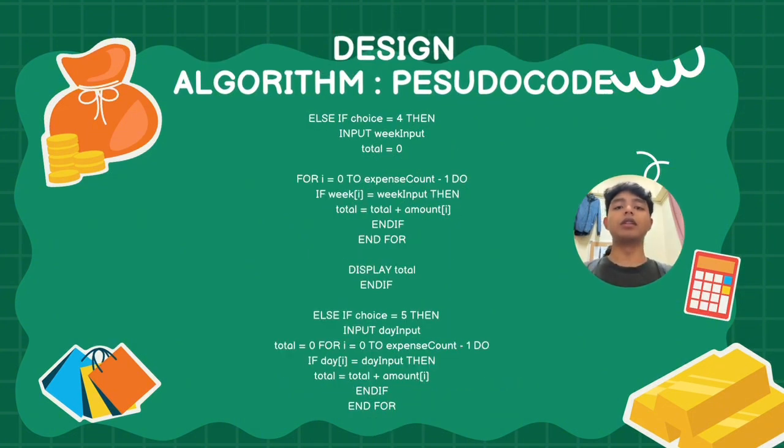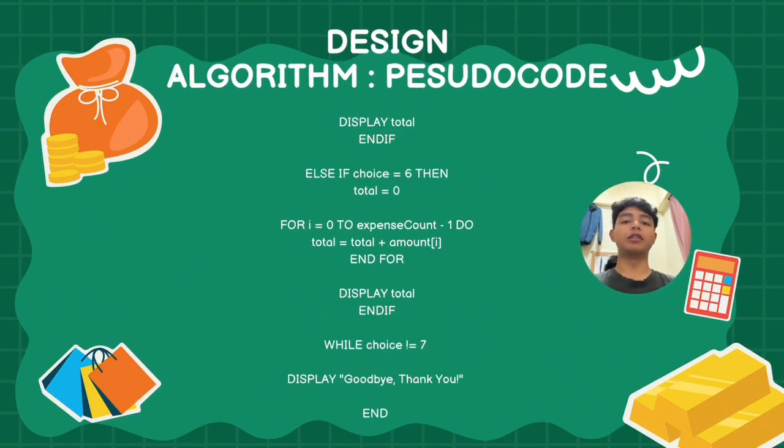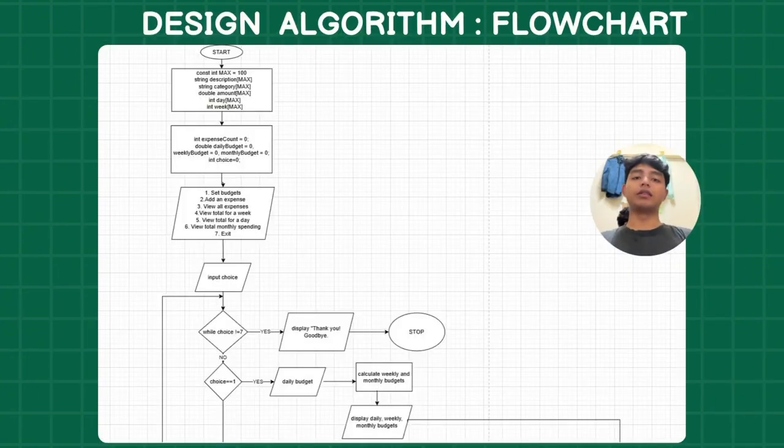These functions allow users to filter their spending by a specific day or week. The program loops through the records, identifies matches for the chosen time frame, and calculates a precise total for the period. Finally, the system calculates the total monthly spending by summing every recorded entry. The loop continues to run until the user selects the exit option, which ends the program with a thank you message. Besides, we will show you our flowchart.